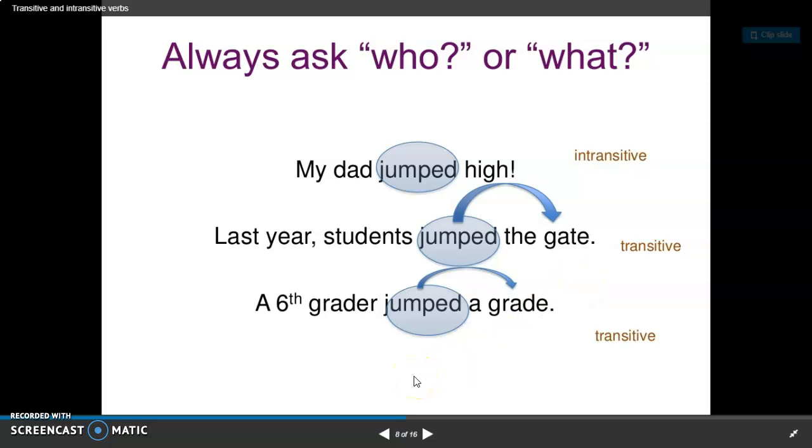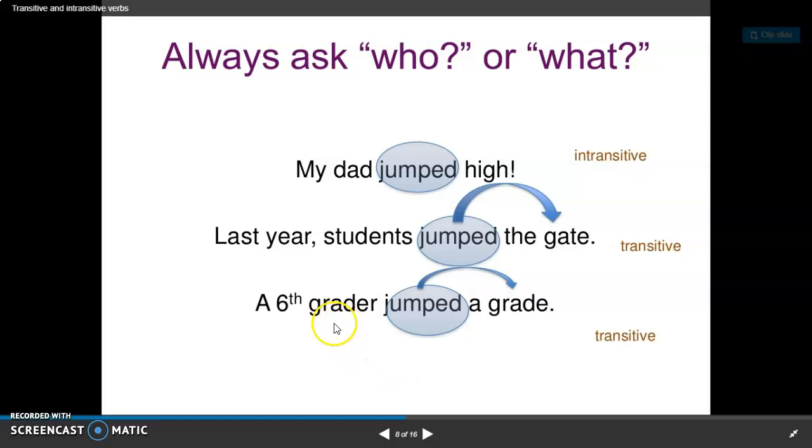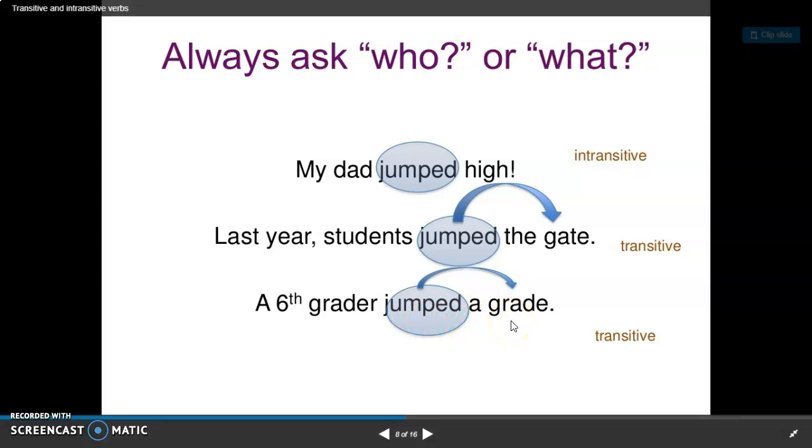A sixth grader jumped a grade. Our subject of this sentence is sixth grader. The action verb is jumped, and jumped who or jumped what? Jumped a grade. So grade is receiving the action from jumped. So that is also a transitive verb.